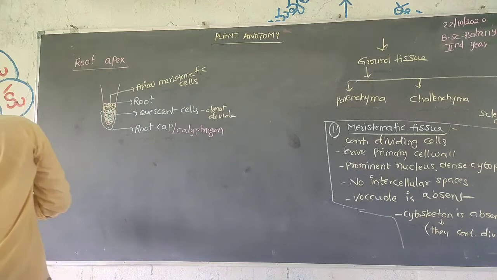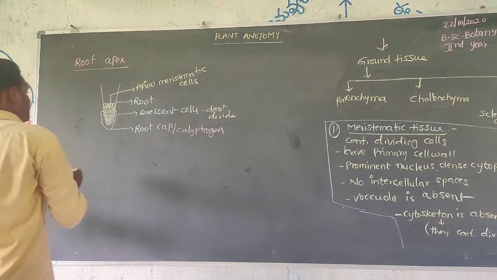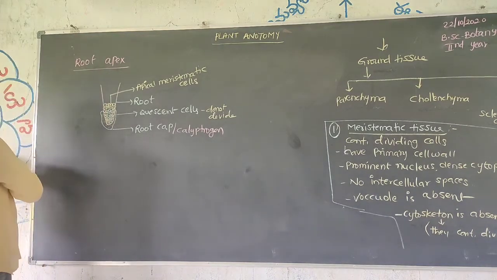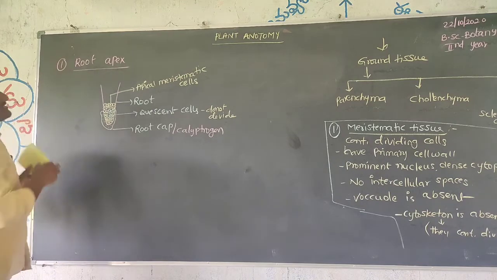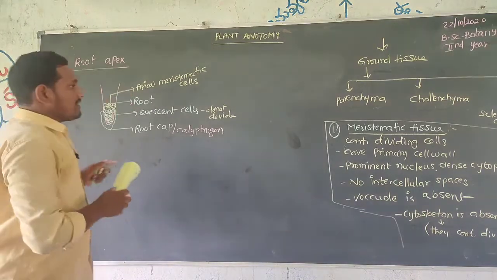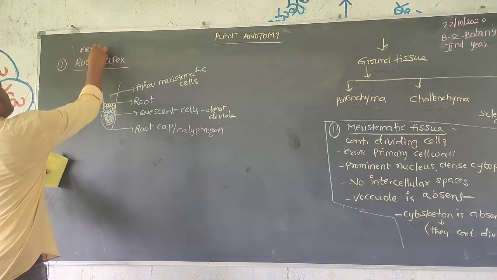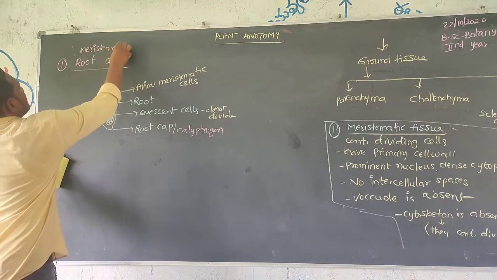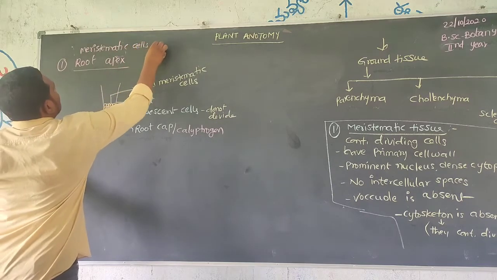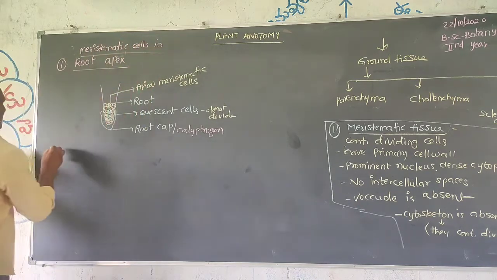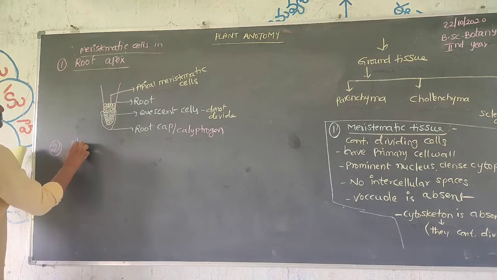Next, the shoot apex. So we saw meristematic cells in the root apex, and secondly the shoot apex.